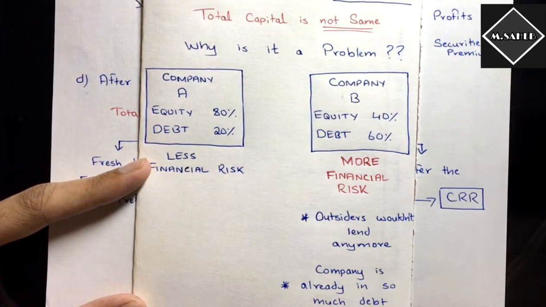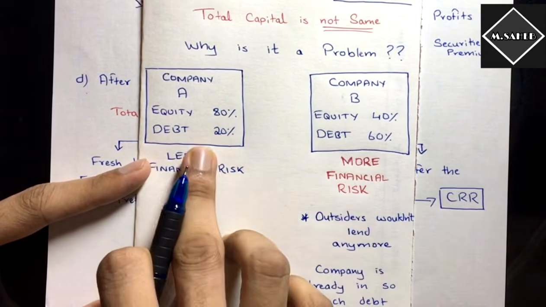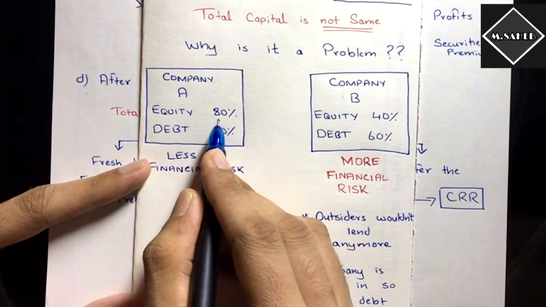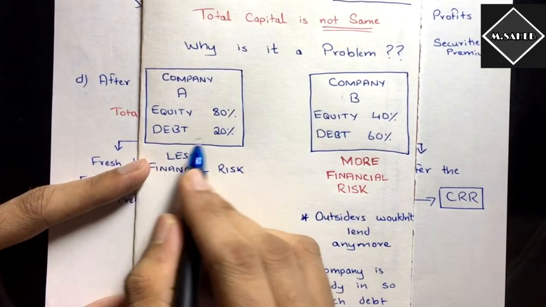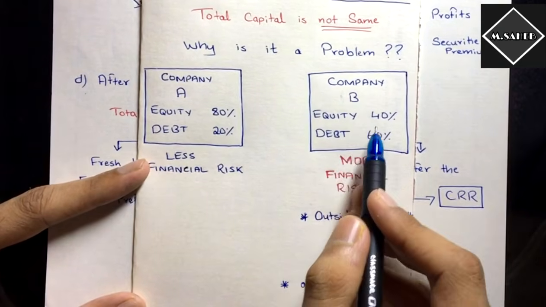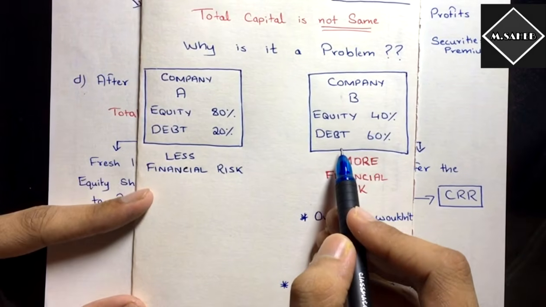See here, let's say there are two companies, company A and company B. Company A is financed by 80% equity and 20% debt, and company B is financed by 40% equity and 60% debt.